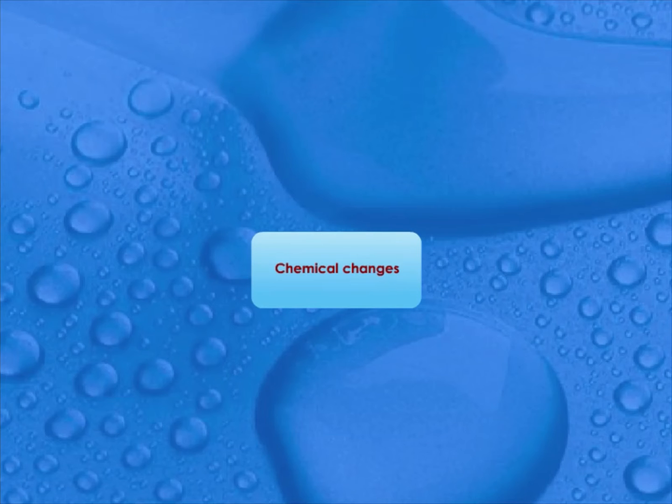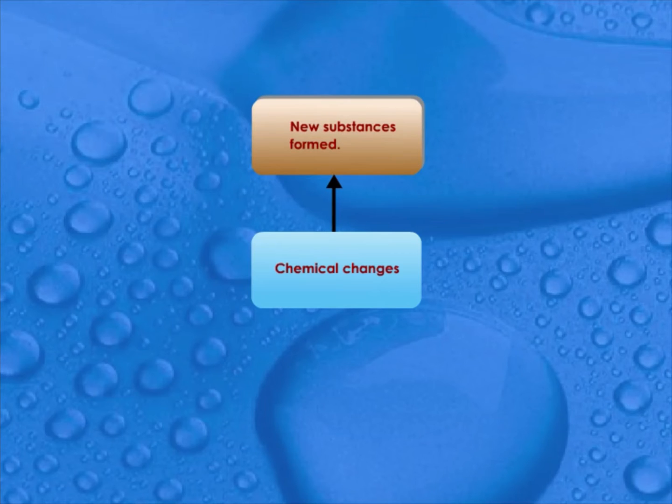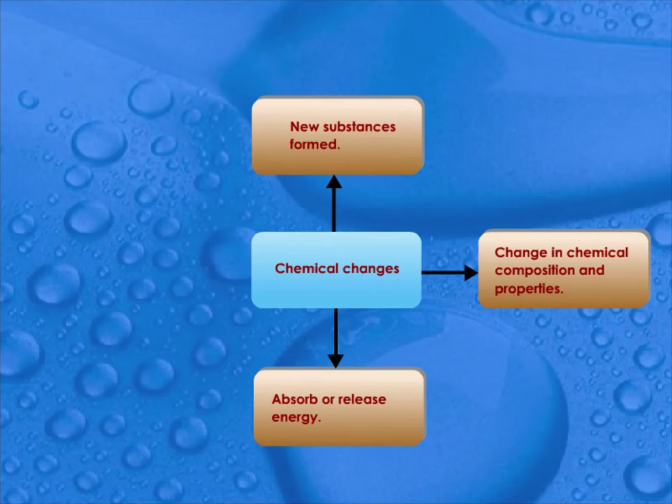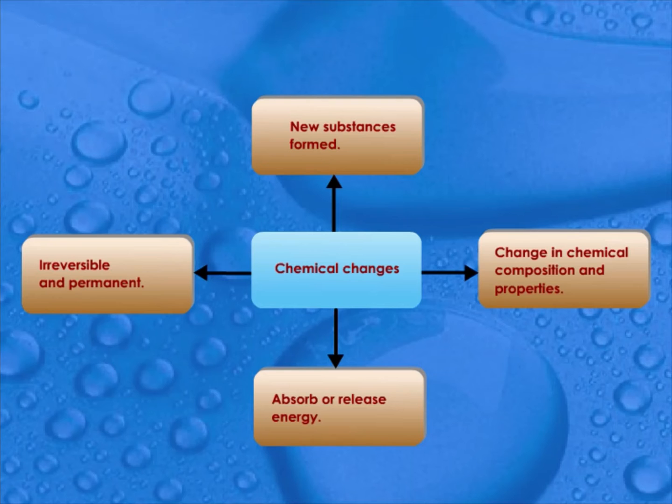Characteristics of chemical changes. To know the characteristics of chemical changes, click on the box. New substances are formed. Change in chemical composition and properties. Absorb or release energy. Irreversible and permanent.